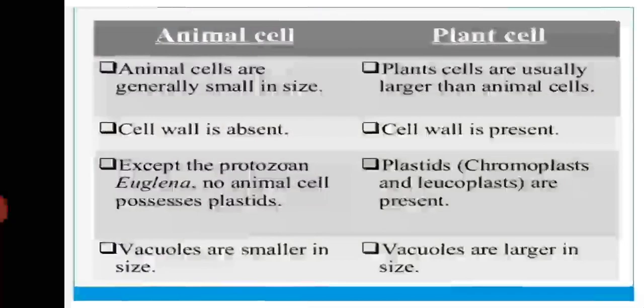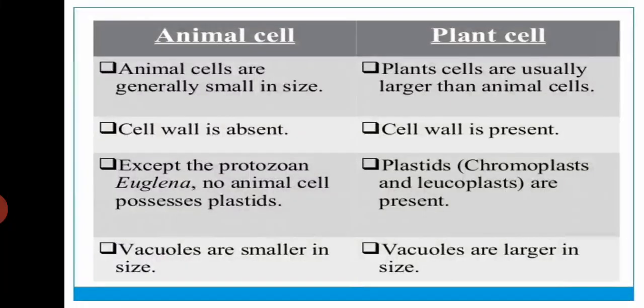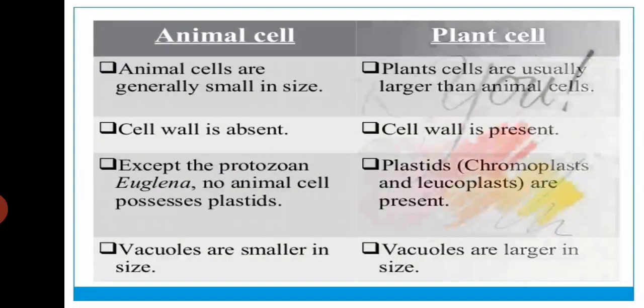Animal cells are generally small in size. Plant cells are usually larger than animal cells. Cell wall is absent in animal cells and present in plant cells. Except for the protozoan Euglena, no animal cell possesses plastids. Plastids are present in plant cells. Vacuoles are smaller in animal cells, whereas vacuoles are larger in plant cells.